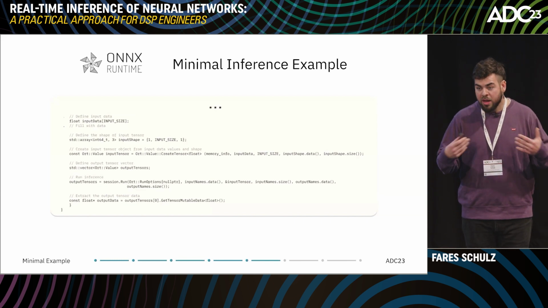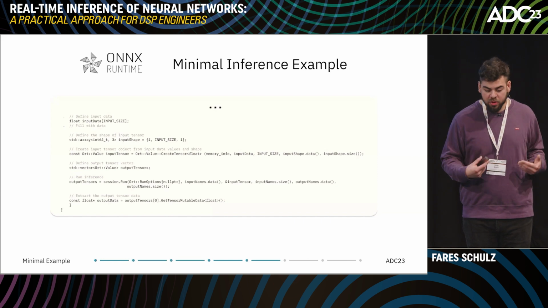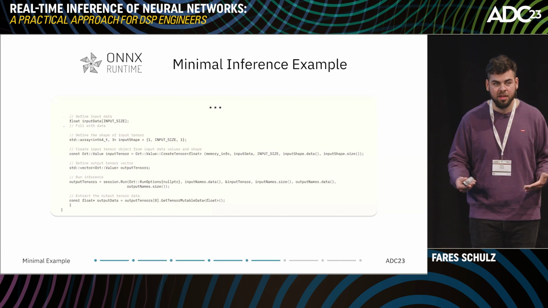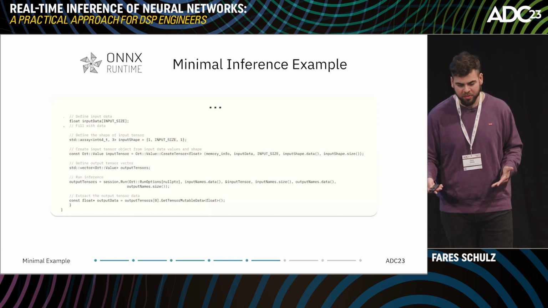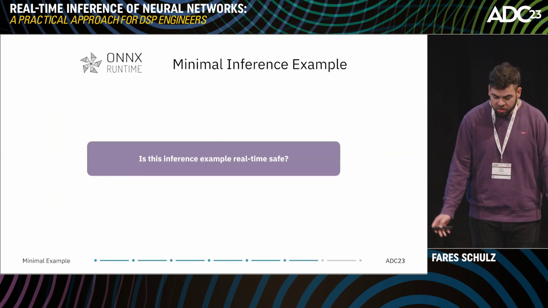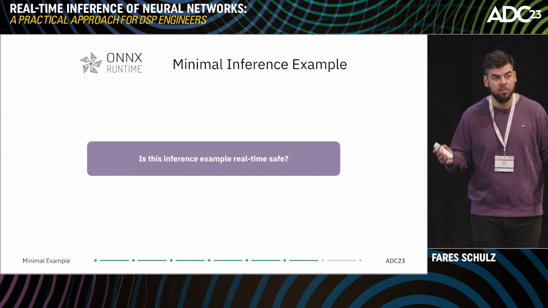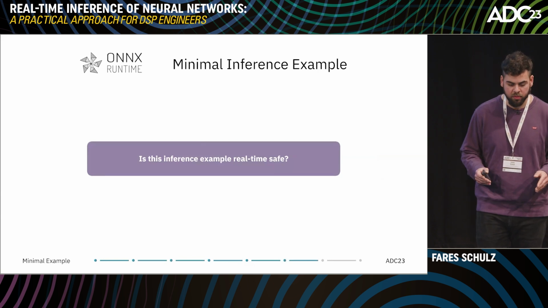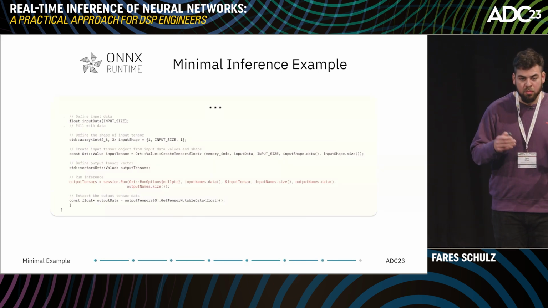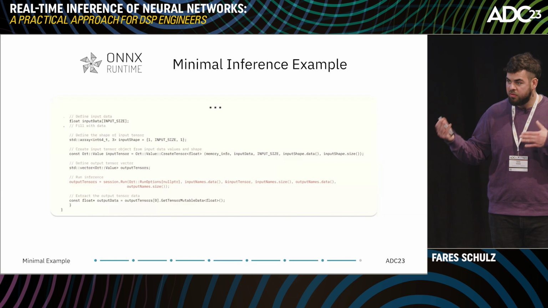Then we will run our inference, get back an output tensor, and as the last step, we will extract our data from this output tensor. So the question which arises now is: is this inference example actually real-time safe? And no, this inference example is not real-time safe. It's not real-time safe for multiple reasons, but the main reason here is our inference method.